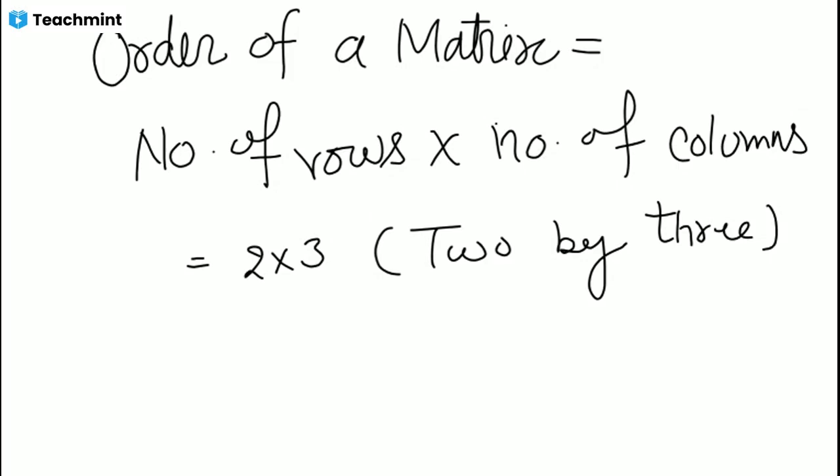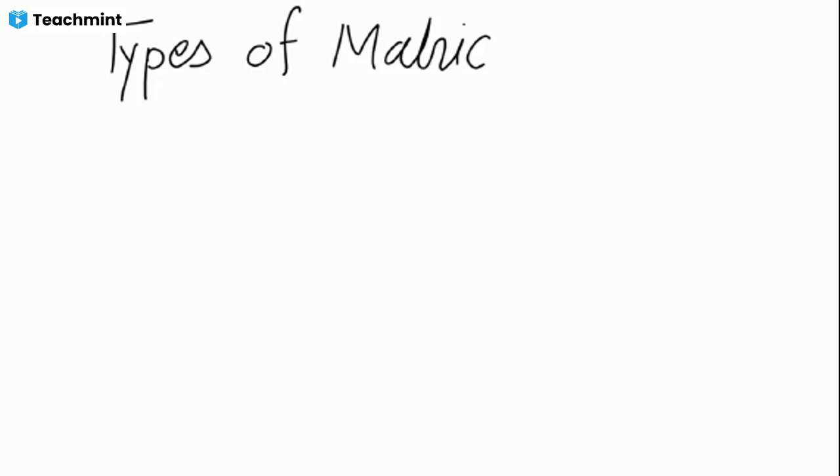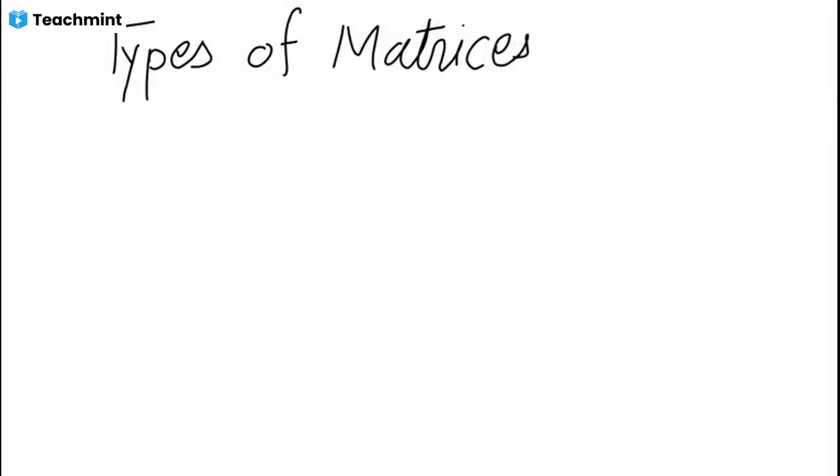Next, we have the topic types of matrices. You got it till here? Okay. Types of matrices. Matrices is just the plural form of matrix. You know very well.